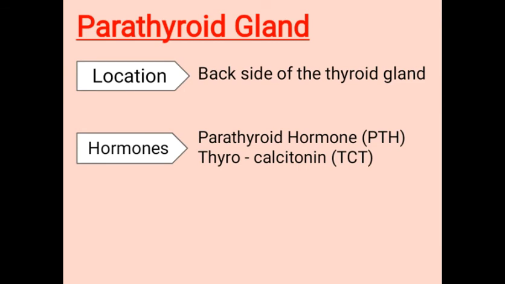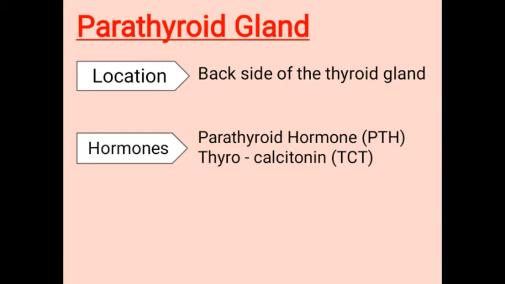Parathyroid gland. Now, parathyroid glands are microscopic. They are 4 in number, present on the back side of the thyroid gland. They usually remain in pairs. 4 in number means 2 pairs, 1 pair each in the 2 lobes of the thyroid gland. We already studied that the thyroid gland has 2 lobes. Both the lobes are connected by a connective tissue called isthmus.